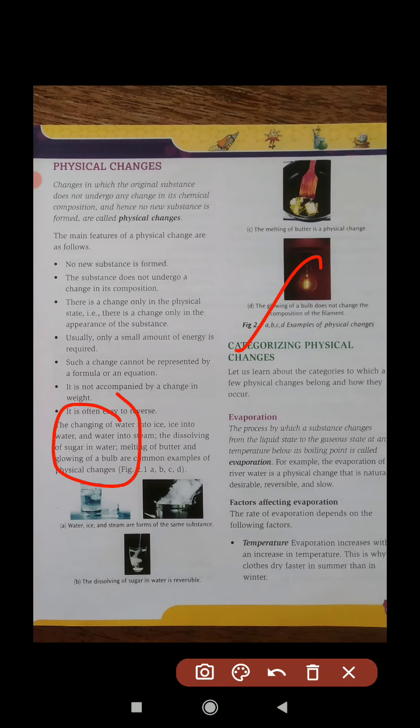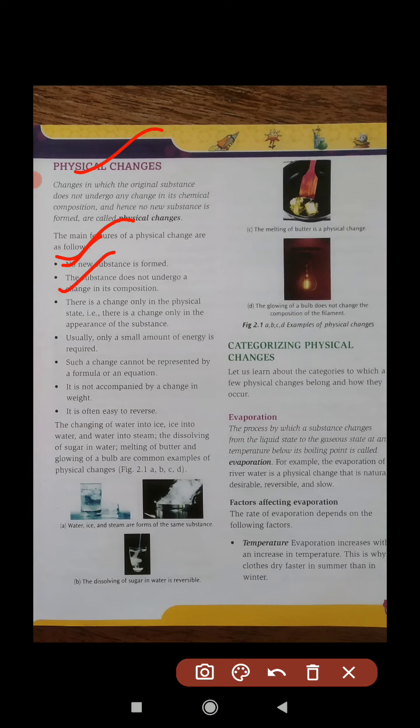So now students, I think you understand. Say again, some explanation related to physical change. What is the definition? The original substance does not undergo any change in its chemical composition, and no new substance forms. This may come in the exam. So what is a physical change? What is the characteristic? Main feature, no new substance forms. You just make a note in your copy using these points.